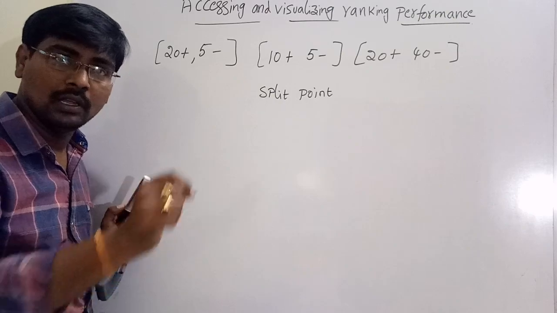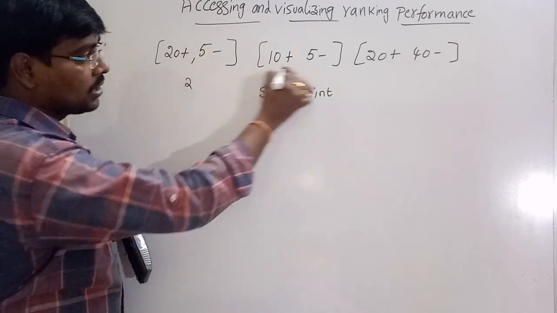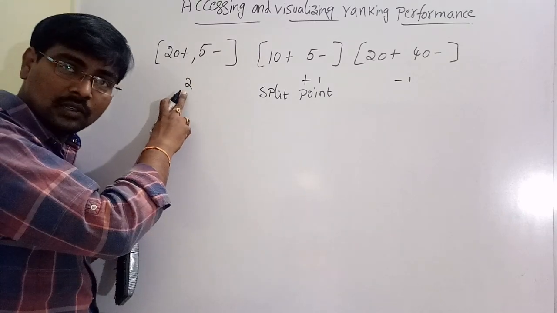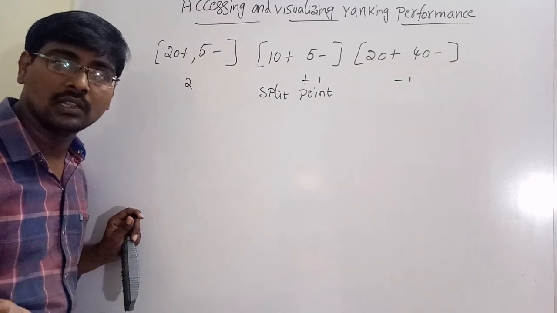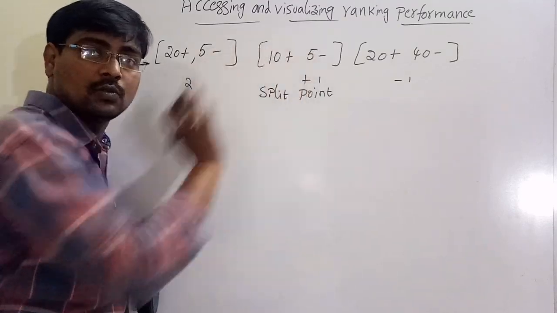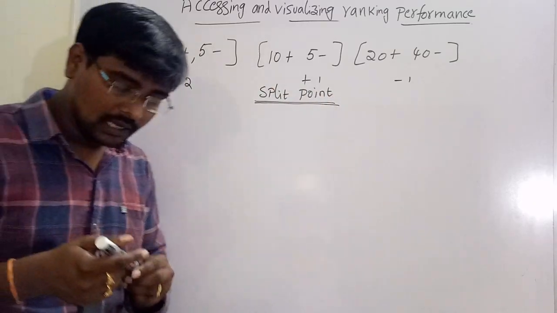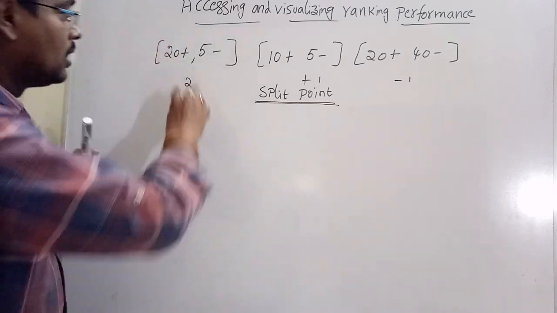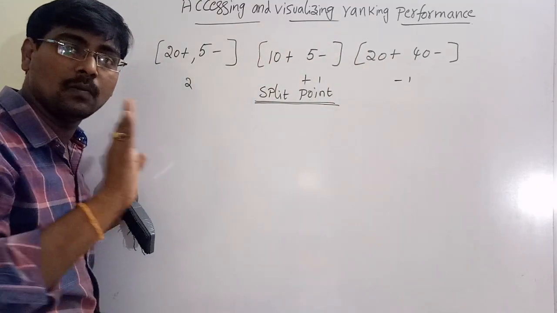Suppose in the scoring tree, the score for this node is +2, this one is +1, and here the score is -1. We already know the scoring tree and feature tree. These are the calculated scores, but we have no scoring threshold. Without a scoring threshold, how do we assign which is positive and which is negative? So we have to identify a split point. Without any scoring threshold, I am separating the positives from the negatives. You have 3 segments, and with 3 segments there are 4 possible cases.